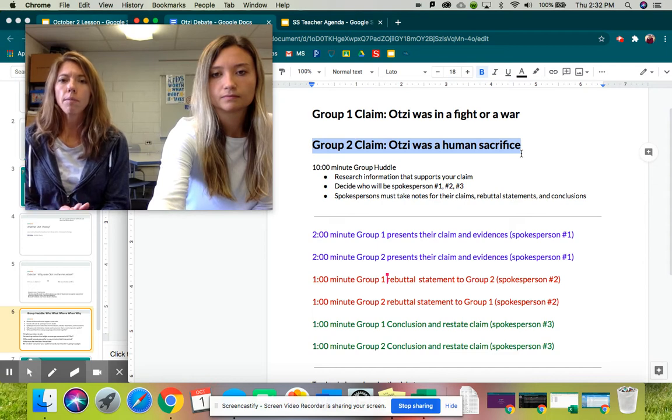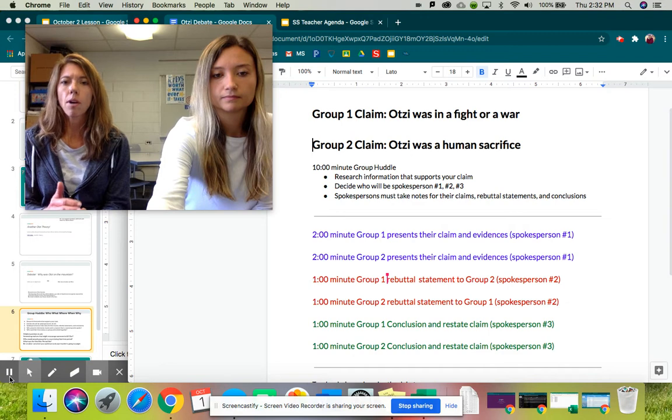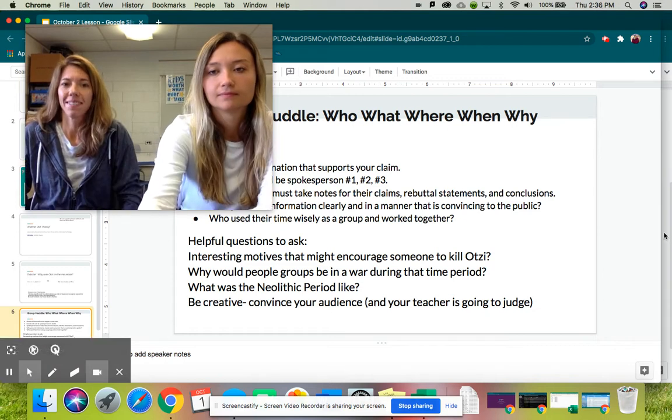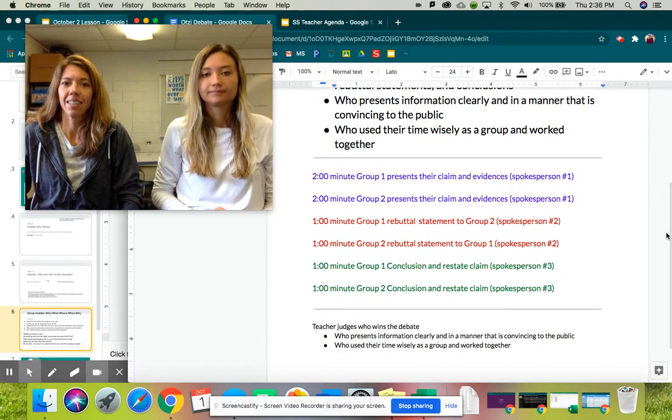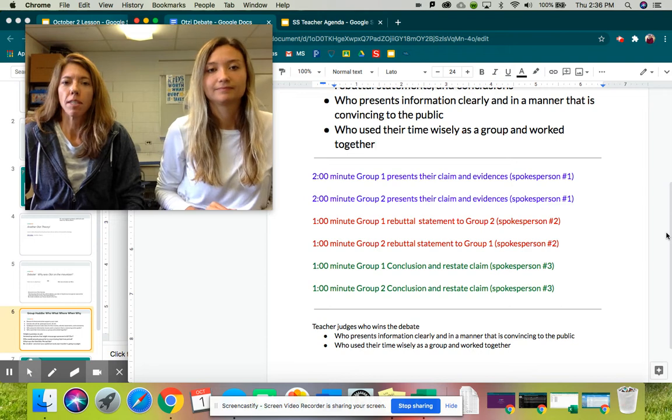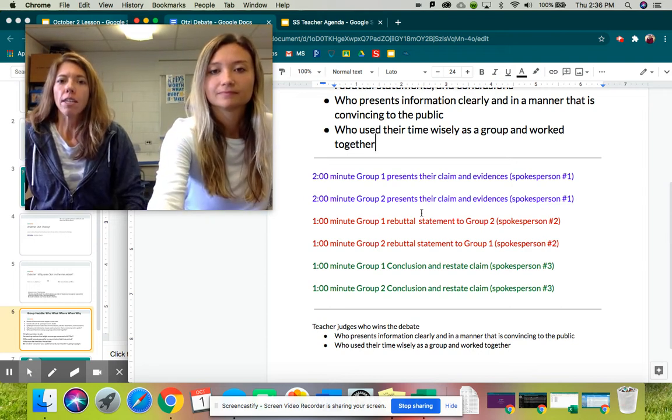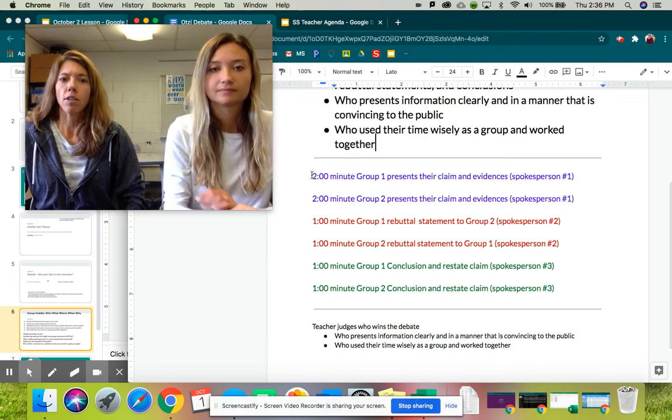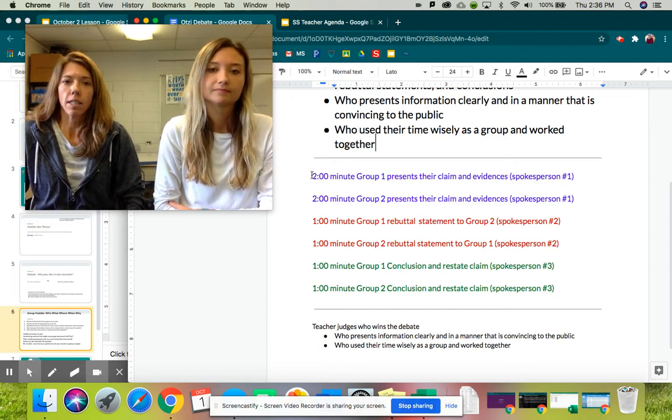Now, in order to give you time to do that, we'll pause briefly, and you can go ahead and write that down on a piece of paper, on a whiteboard, whatever you have available. Write down your group's claim. Okay, great, teams. Now you know your claim. The end goal is to convince the entire group that your claim or thesis is correct.